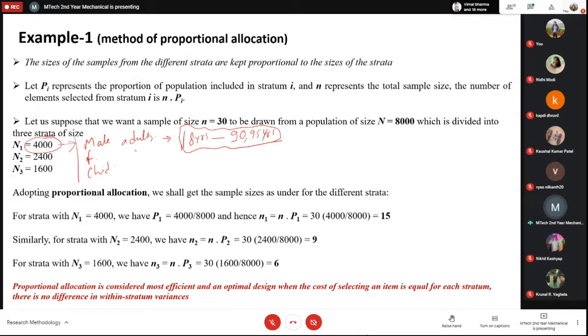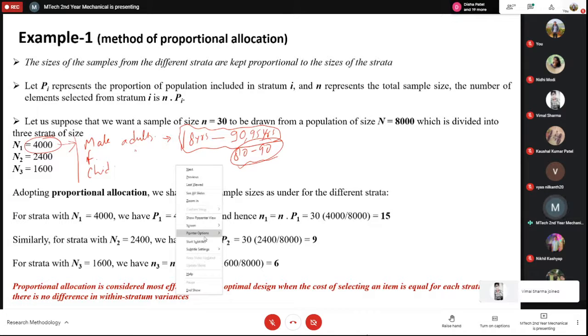We cannot just simply say, now take 15 out of this. It is possible that you take all 15 out of these 4,000 in the age of, say, 80 to 90, and they will not represent your entire male adult population, because you are taking very old people in your study. So if you have this kind of variation, then the next example will come into picture.